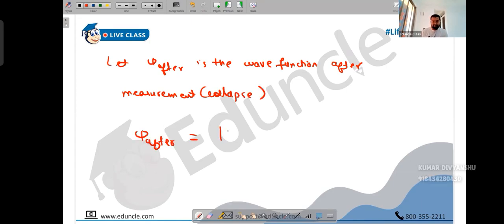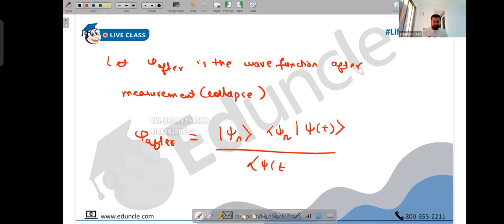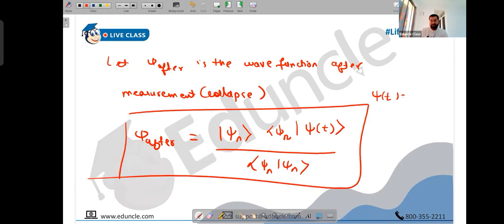Psi after is calculated using the ket vector psi n into the bra vector psi n into the value of psi t. Now what is psi t? I will tell you, don't worry. Upon the mod of psi n psi n. Okay, so psi t is the initial wave function.